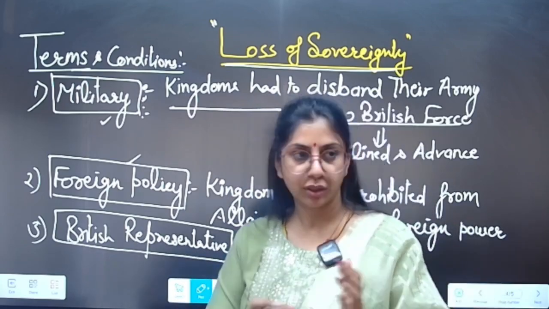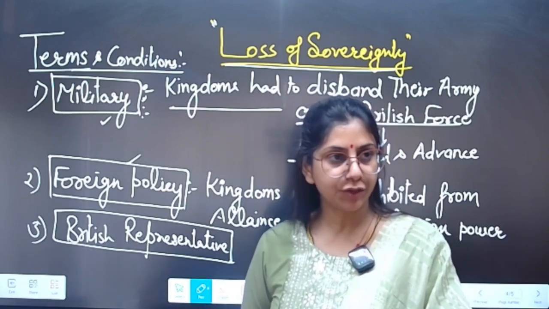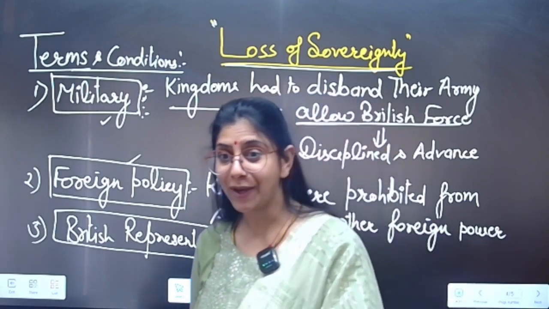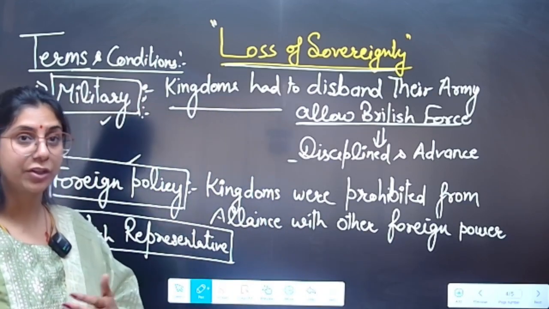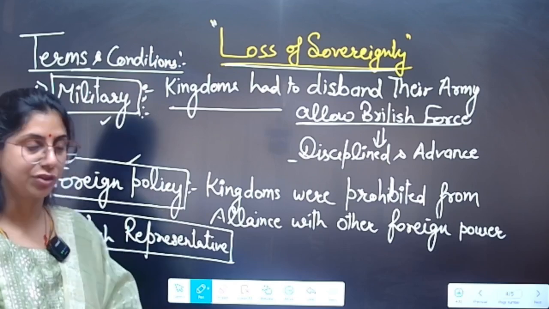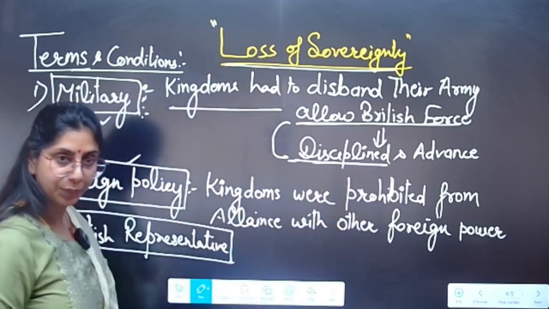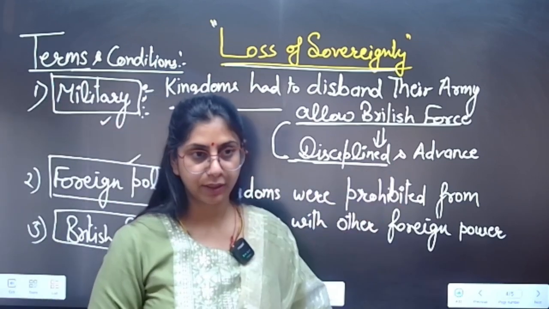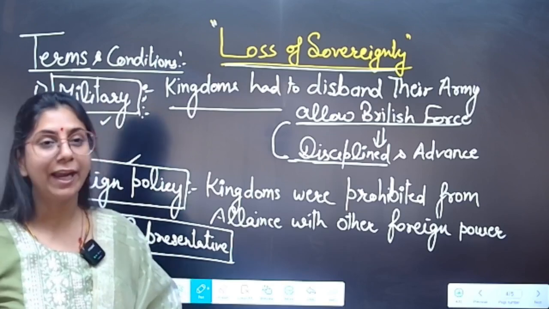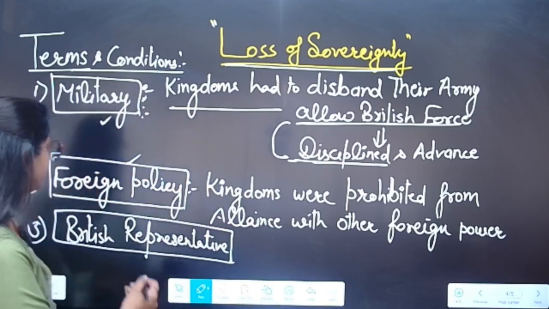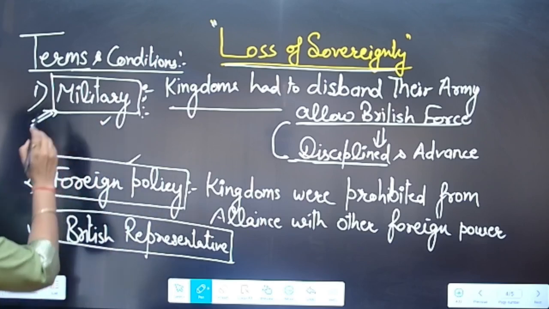If you think about the policy in another way, they could have trained the military of Indian kingdoms, but what did they do? They just replaced the Indian traditional forces with their forces, and they considered their forces more disciplined and advanced, right? In terms of training, in terms of weapons, right? So this was the term and condition related to military.